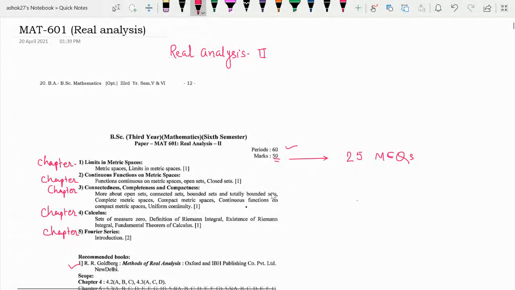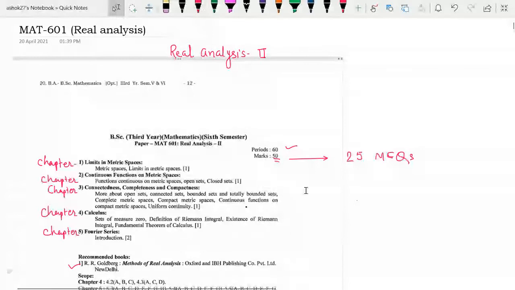Chapter number 4, that is calculus. In that we'll see sets of measure 0, definition of Riemann integral, existence of Riemann integral, fundamental theorem of calculus, and last chapter, that is Fourier series. In this chapter we'll see the definition of Fourier series and some examples on it. So just an introduction to Fourier series is there. So this is the syllabus of MAT 601, that is real analysis 2.